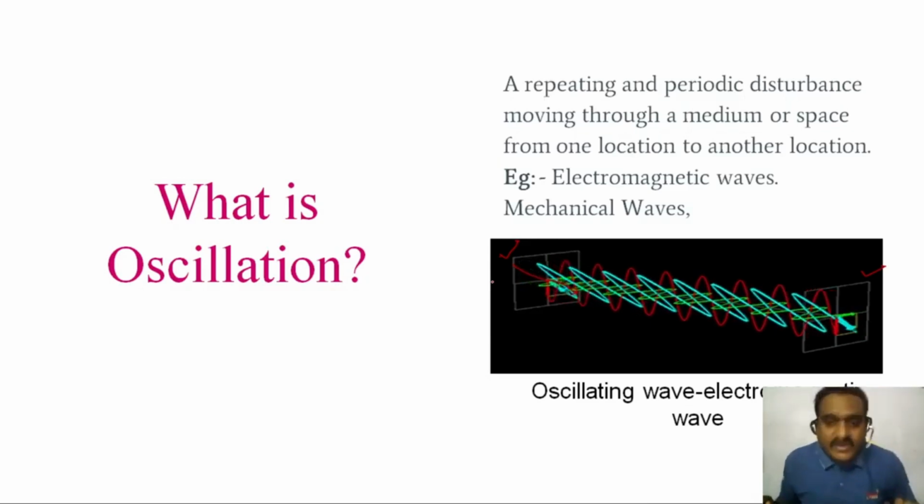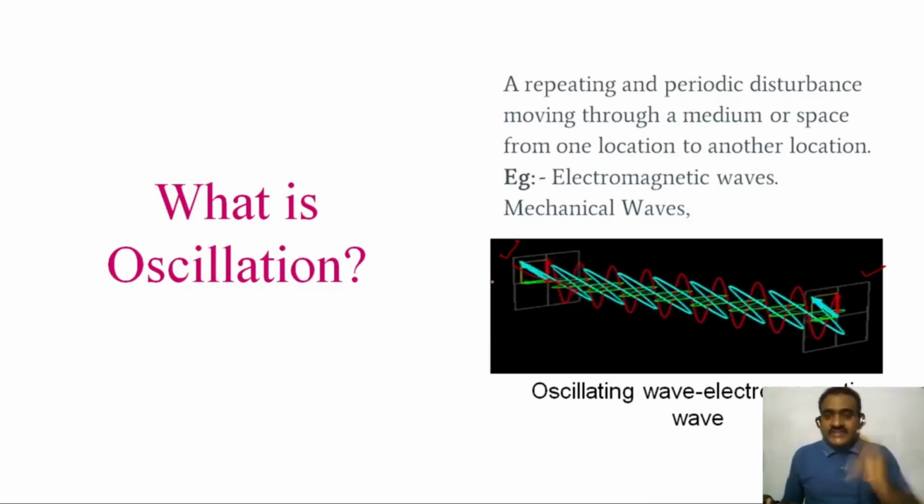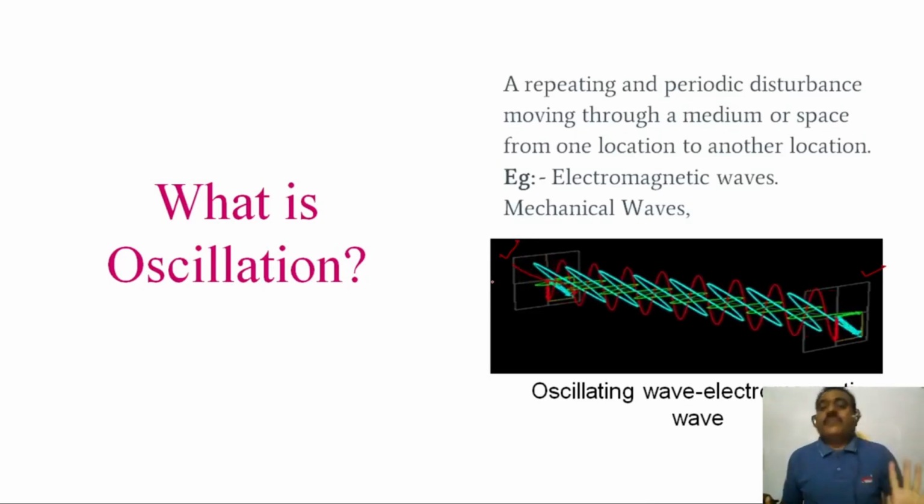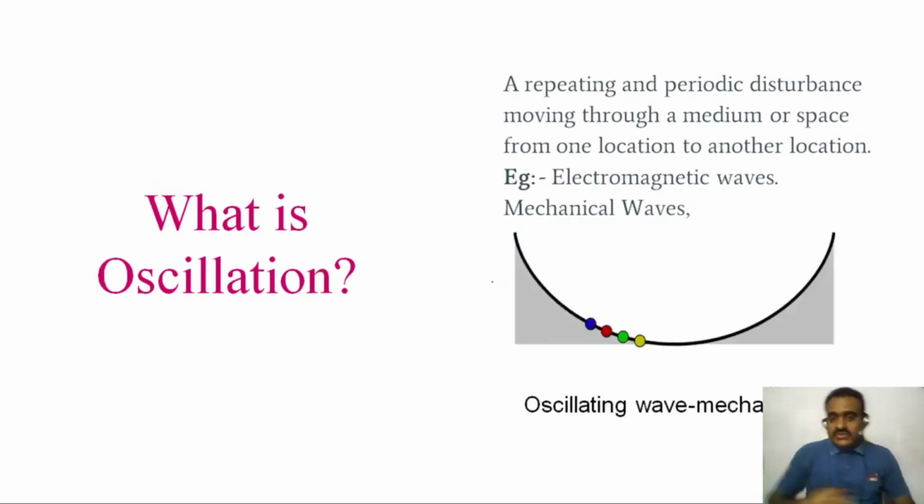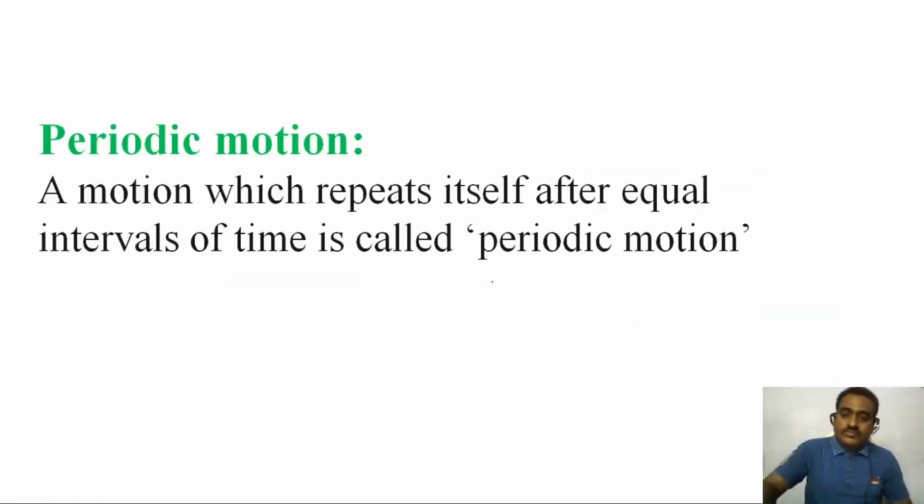What are the examples of oscillations? You can observe on the screen, that is electromagnetic wave and also mechanical wave. This is electromagnetic wave. You can also observe this is the mechanical wave. You can observe that blue particle moving from one location to another location. It is giving repeating and periodic disturbance. So this periodic and repeating disturbance moves the energy through medium or space. This is the example of mechanical wave.